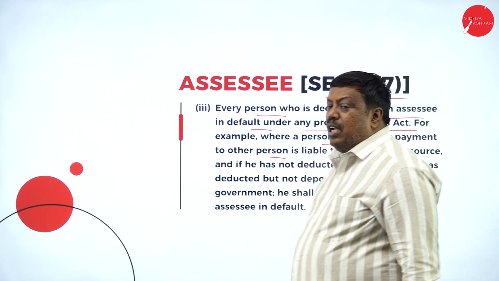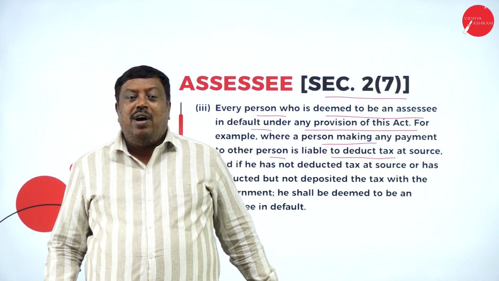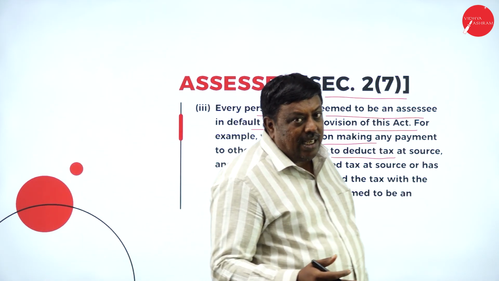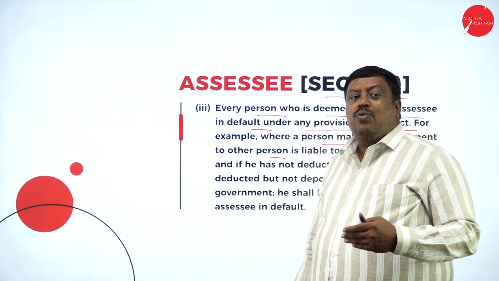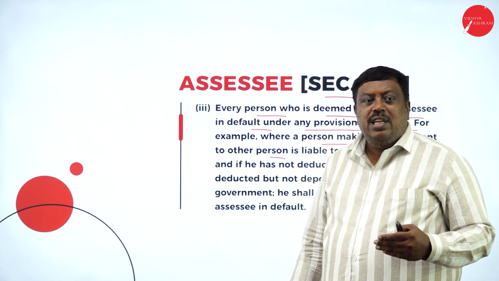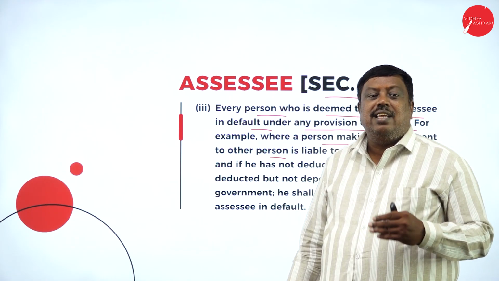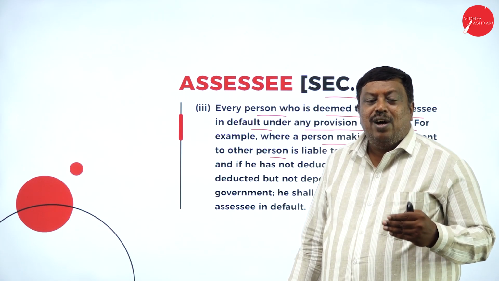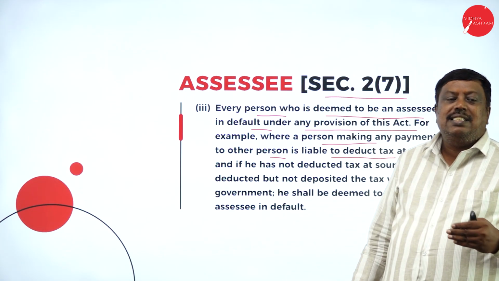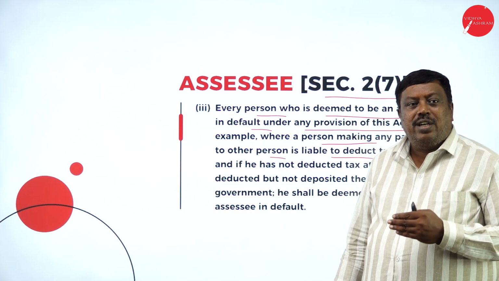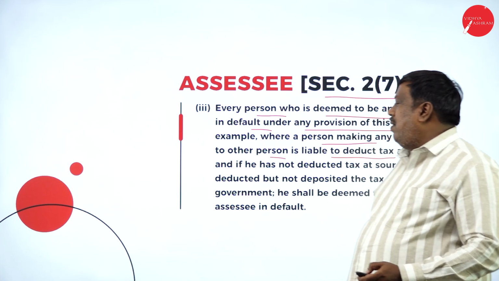You're not the person earning the income here, but you are involved in the trading activities, giving services, and the payment you make to them, you deduct the tax and then pay the amount on behalf of a third party. So automatically you become an assessee for the income tax authorities as per the Income Tax Act 1961 rules.